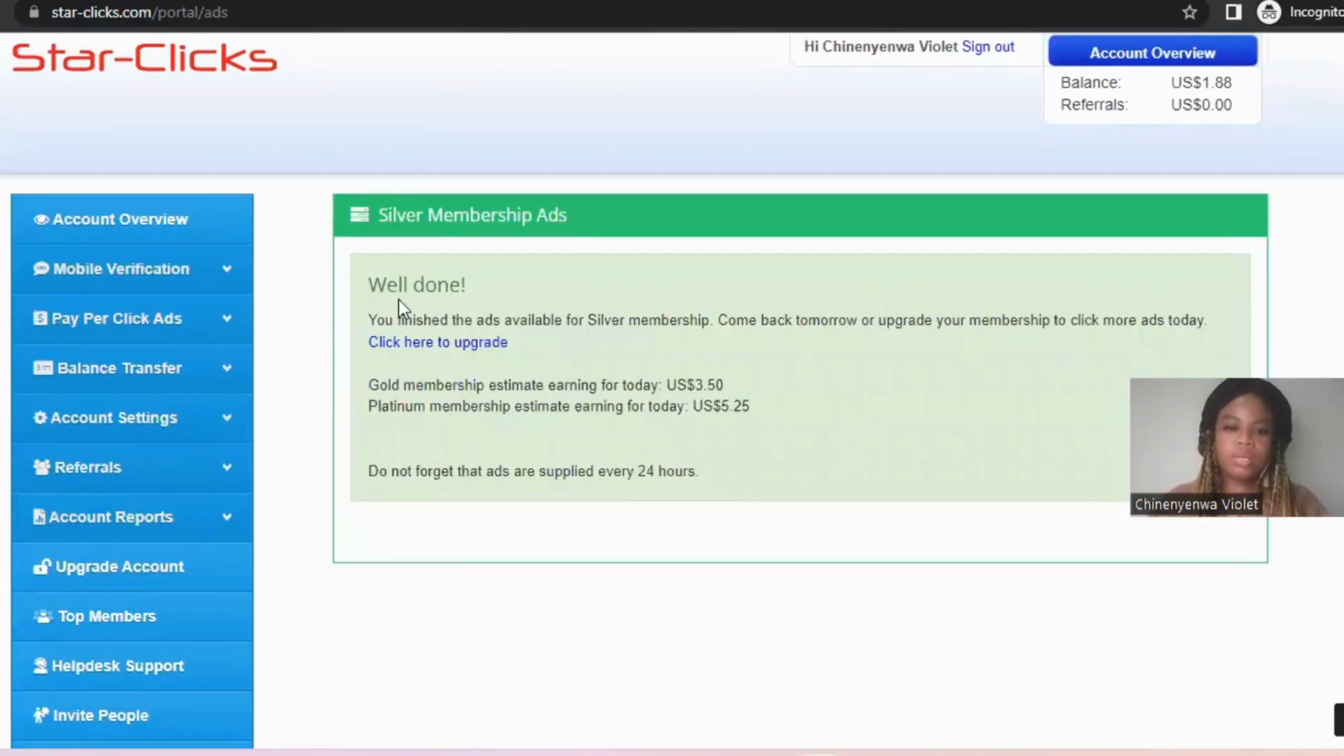All right, so here they said, well done. You finished the ads available for silver membership. Now, there are 3 types of membership on ScarletClicks. They have the silver membership, the gold membership, and the platinum membership. If you upgrade to gold membership, you can earn $3.50 per day. To upgrade, click here to upgrade.